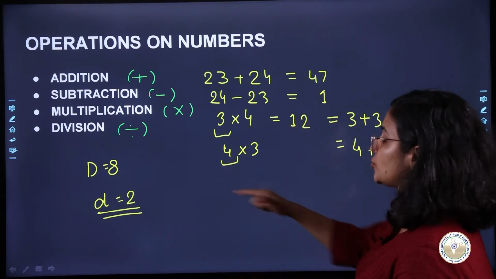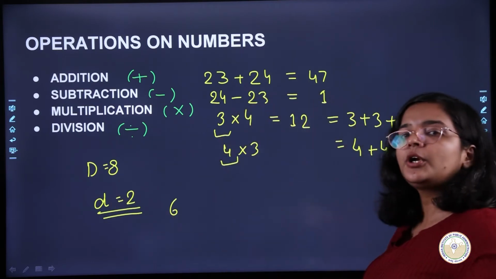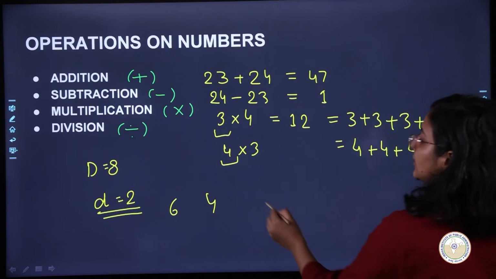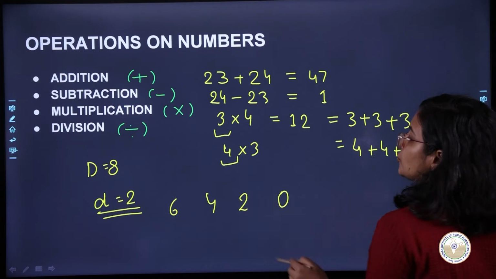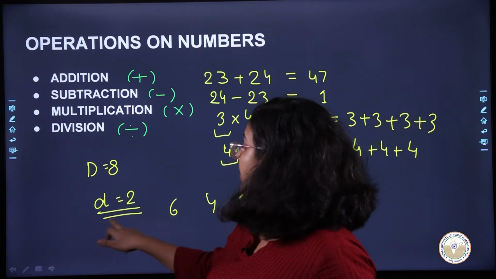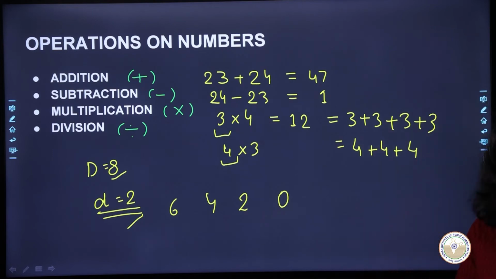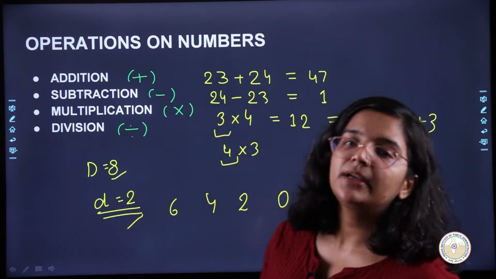from here. So you removed 2 once, then you got 6. You removed 2 once more, then you got 4. You removed 2 once more, then you got 2, and you removed 2 once more, finally you got 0. So you could remove this 2 from 8 four times. That is why the division is 4. So division, you could think of it like a repeated subtraction.